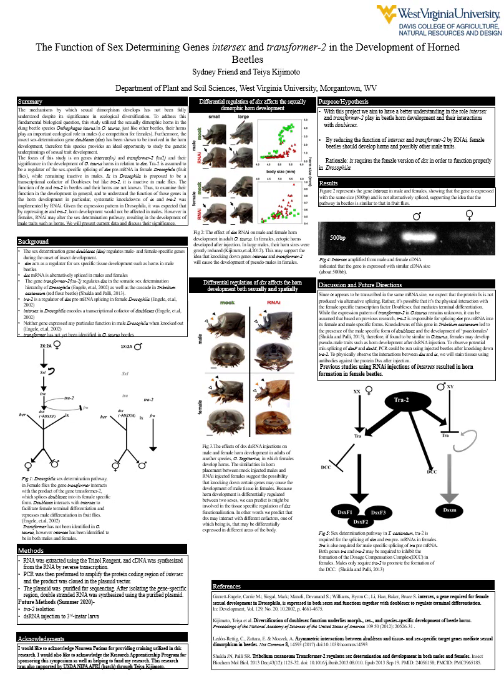Our future directions include observing potential missplicings of doublesex female and doublesex male proteins by running PCR using injected beetles after knocking down transformer2. To physically observe the interactions between doublesex and intersex, we will stain tissues using antibodies against the doublesex protein after injection.